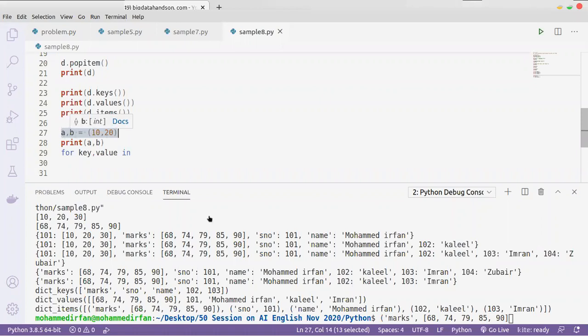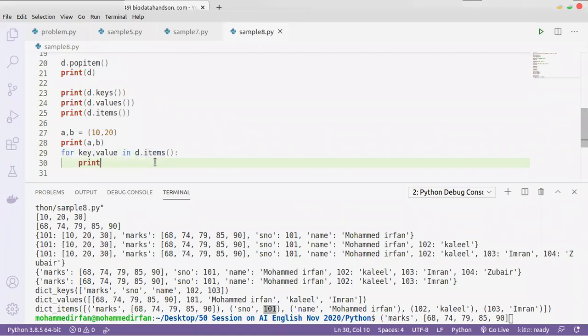The same way, the key will be assigned to the key parameter, and 101, this value, will be assigned to the value parameter.